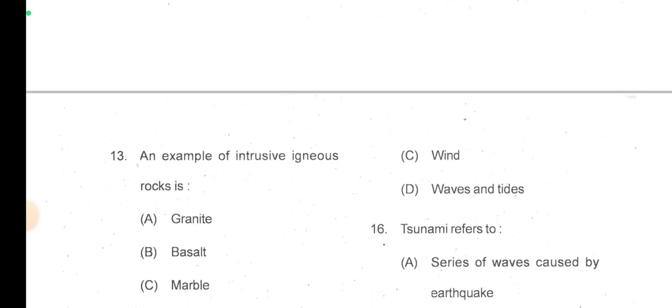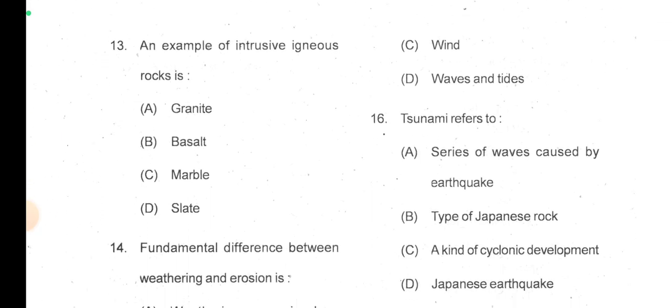Okay, next move to the 13th question, number 13. An example of intrusive igneous rocks is. So intrusive igneous rock is granite. Okay, intrusive igneous rock is granite.